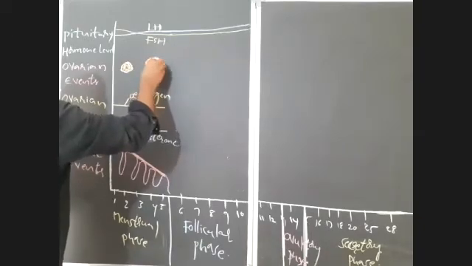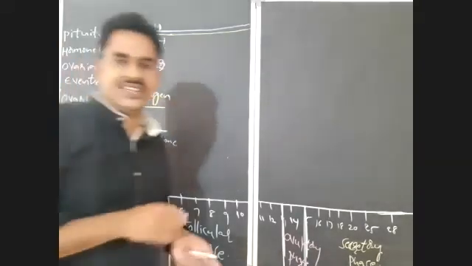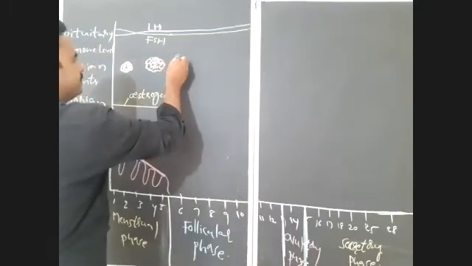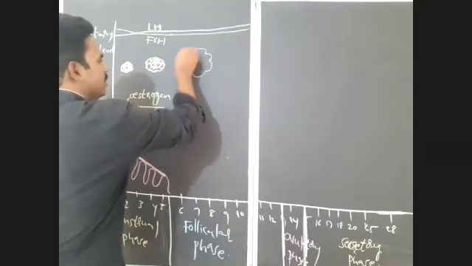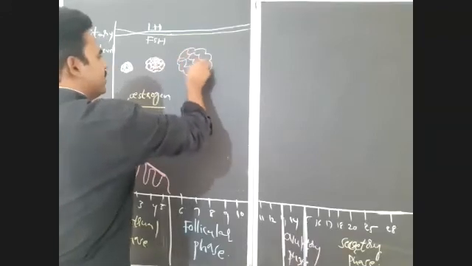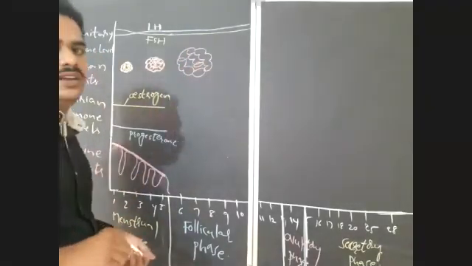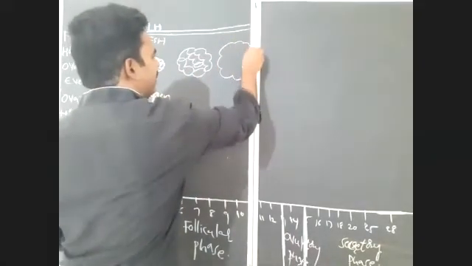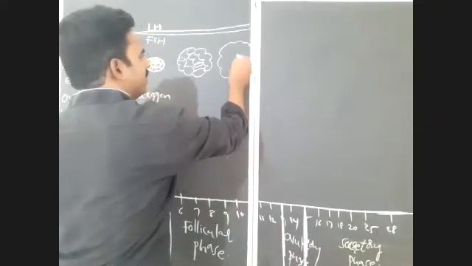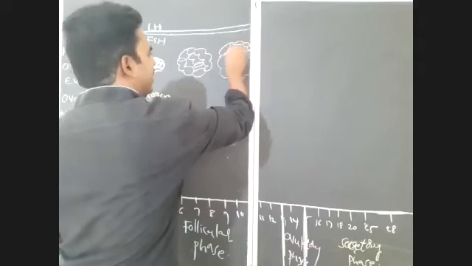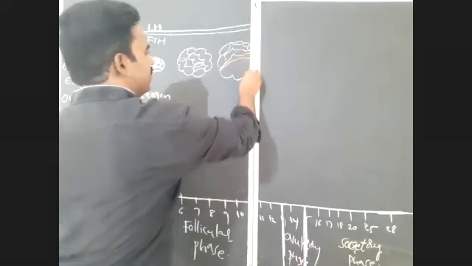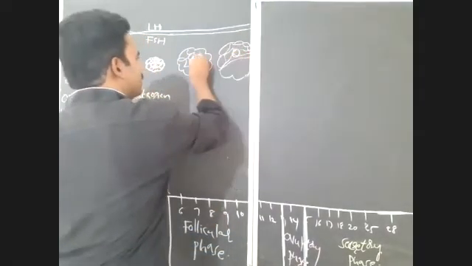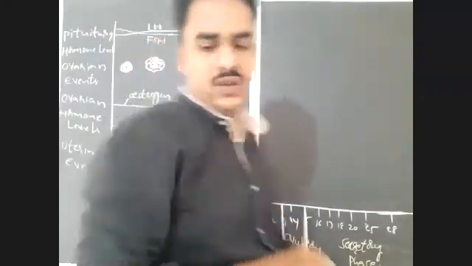So the ovarian follicle will keep growing in size. It is a primary follicle, then a secondary follicle, and that modifies into a fluid filled cavity. The antrum is there, so that follicle is a tertiary follicle, along with the oocyte.